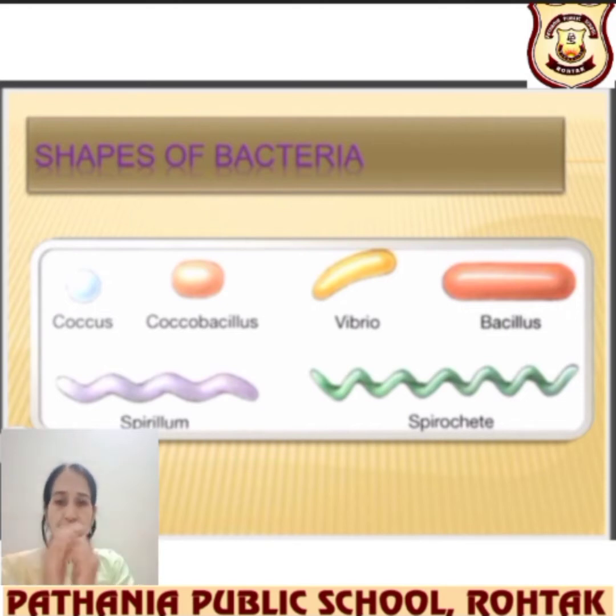Coccus is a round, ball-like shape, and Coccobacillus is somewhat long in structure. Vibrio is like a comma, Bacillus is a rod-like shape, and Spirillum is spiral, up and down. So these are the different shapes, and the spiral shape can be seen in Spirulina. This can be seen in this video.